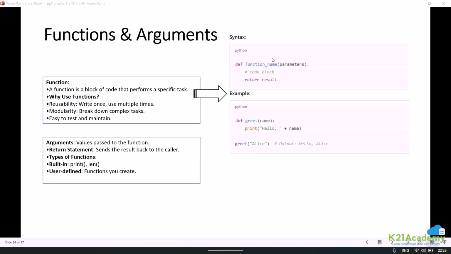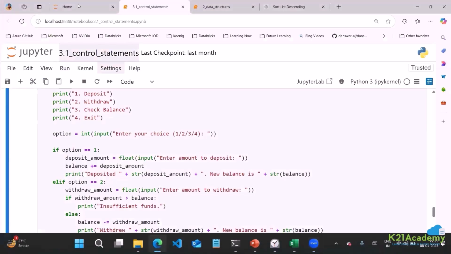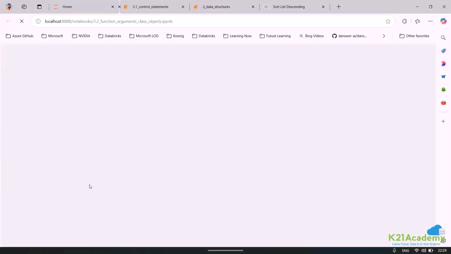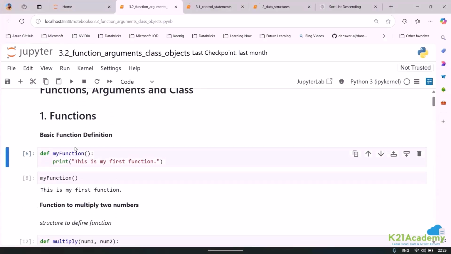Now, just to show you this aspect, let me take you through this lab, which is this one. I'm writing a function. What is happening in this function? Just see, I'm saying def, and then I'm defining my function. If you want to pass a parameter, you can pass. Right now, I'm not interested in passing any parameter. I'm just interested in printing a statement, but I want to print this statement whenever my mood feels like. I do not want to write this over and over again.